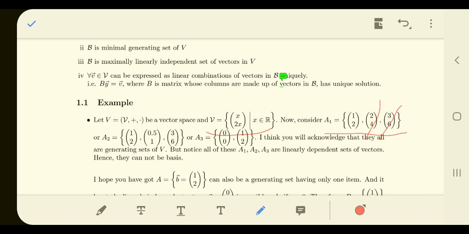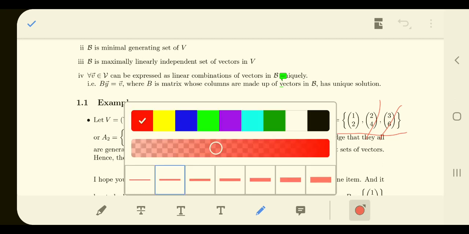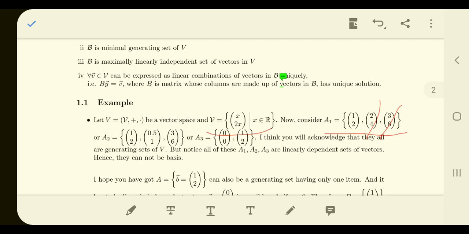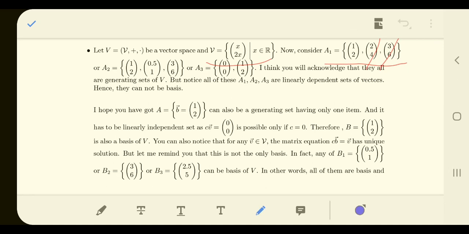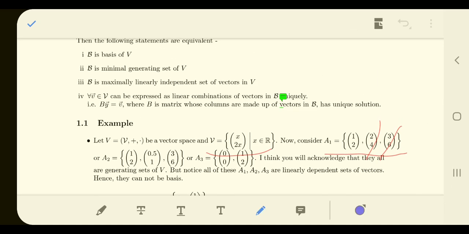The first point is that it's not a minimal generating set, because you can generate the entire set with the help of any of those. With the help of this one you can generate alone, with the help of this one you can also generate, with the help of this one you can also generate. So you can generate with any one of them, and it does not actually affect. It's not a minimal generating set, that's why it's not a basis.